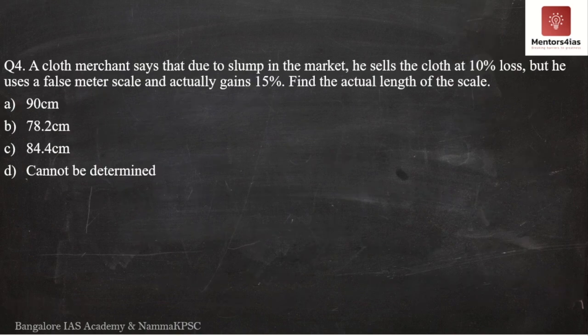Question number 4. What does question number 4 say? It says, a cloth merchant says that due to slump in the market, he sells the cloth at 10% loss, but he uses a false meter scale and actually gains 15%. Find the actual length of the scale.